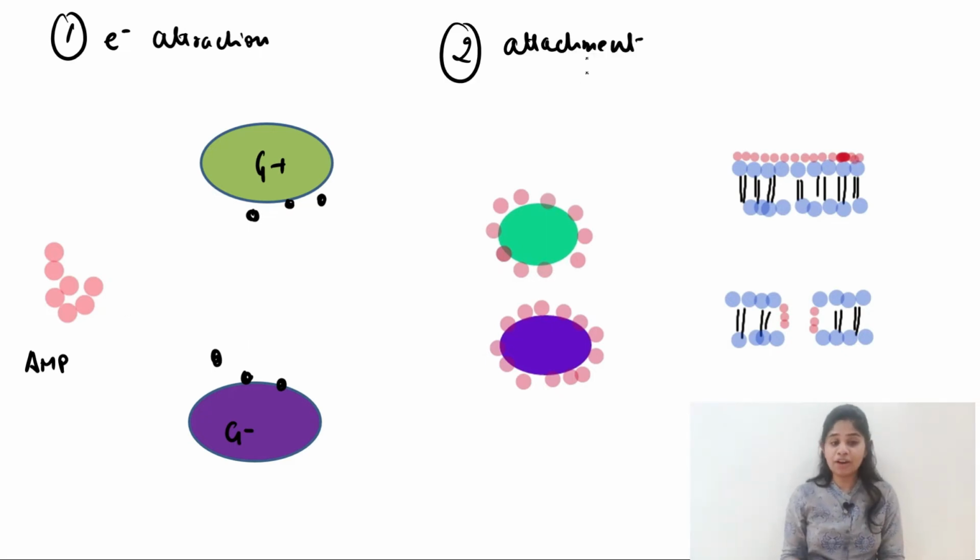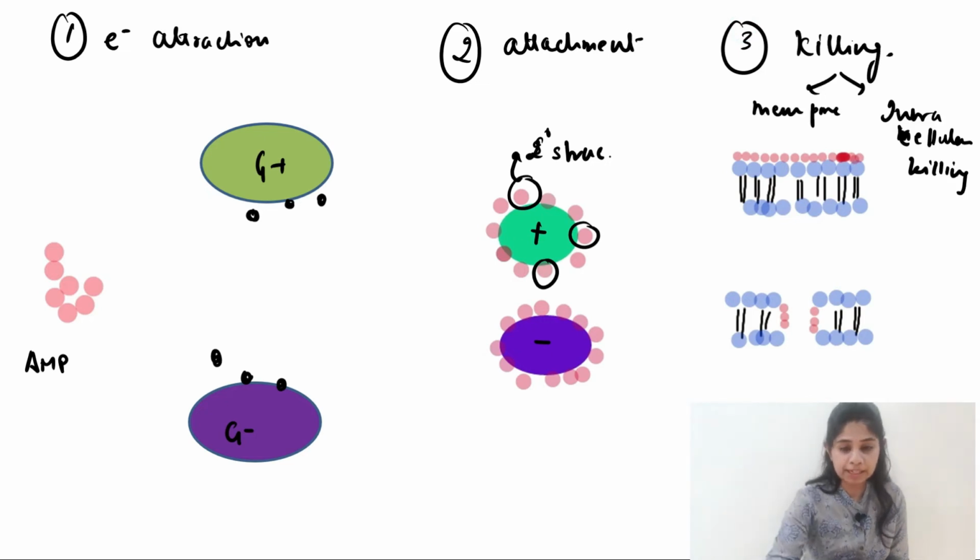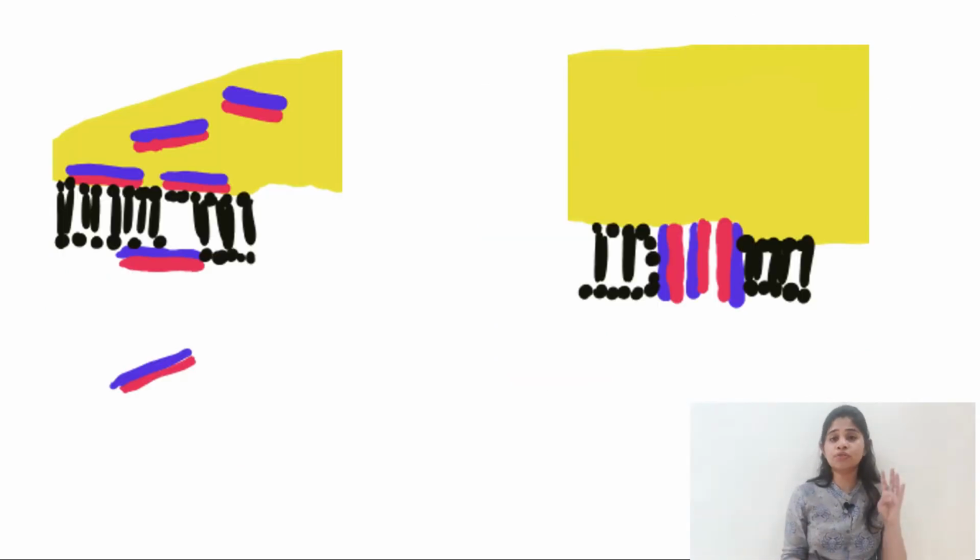So the second step after attraction is the attachment of the antimicrobial peptides onto the gram positive and the gram negative bacteria, and this majorly happens because of the secondary structure of the microbial peptide. The third step is the killing of the bacteria. Now the killing of the bacteria is broadly divided into four models.